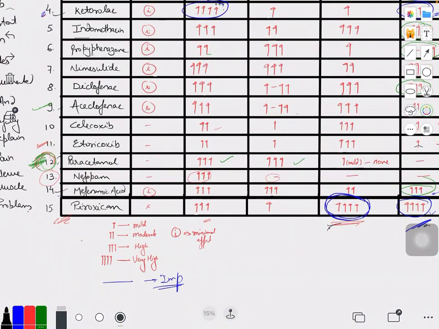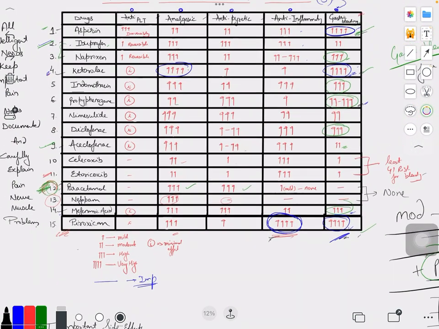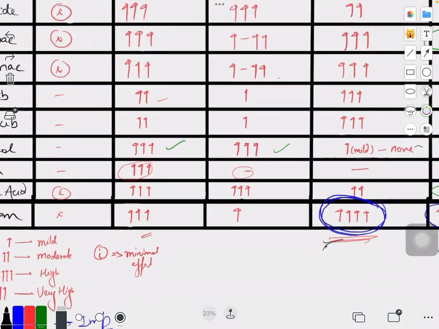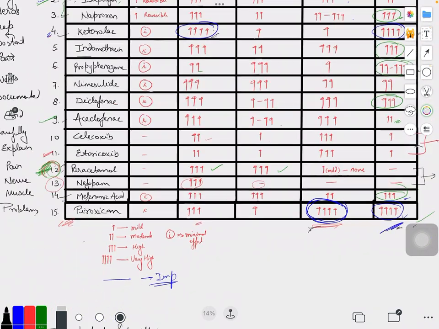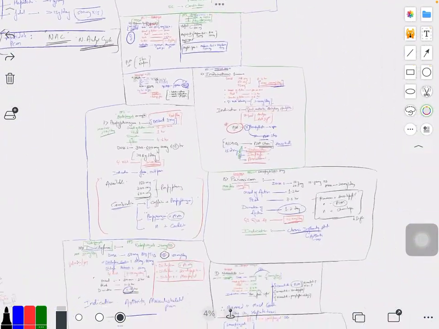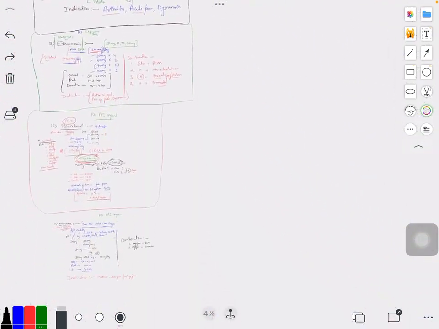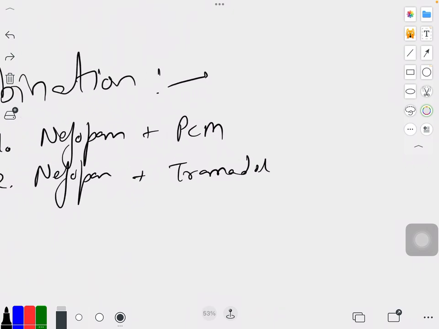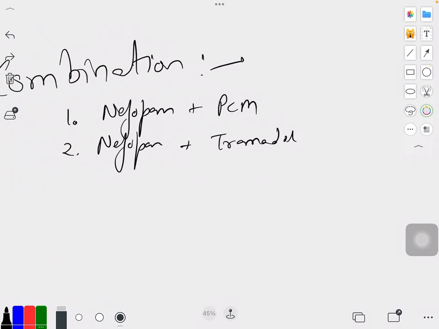And the last combination is Nefopam plus serratiopeptidase. Serratiopeptidase actually helps Nefopam have an anti-inflammatory effect. So that was all about Nefopam, and we have already discussed its combinations.